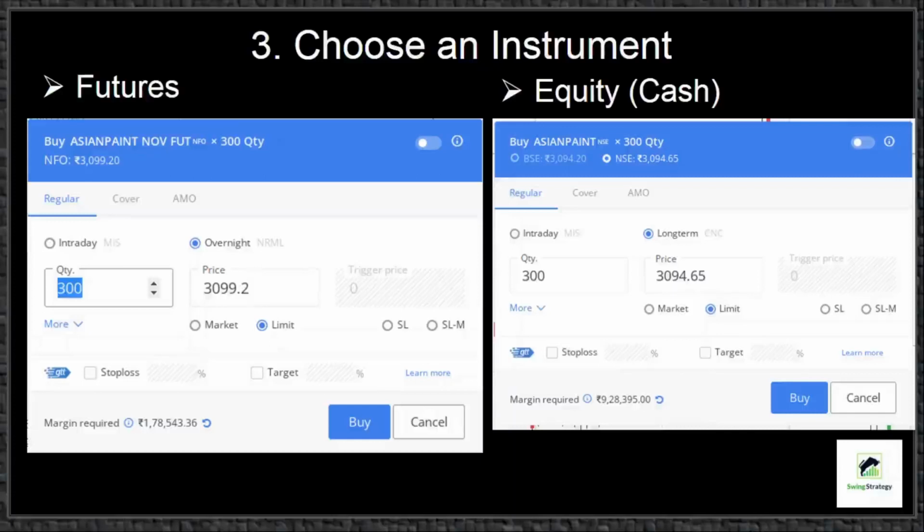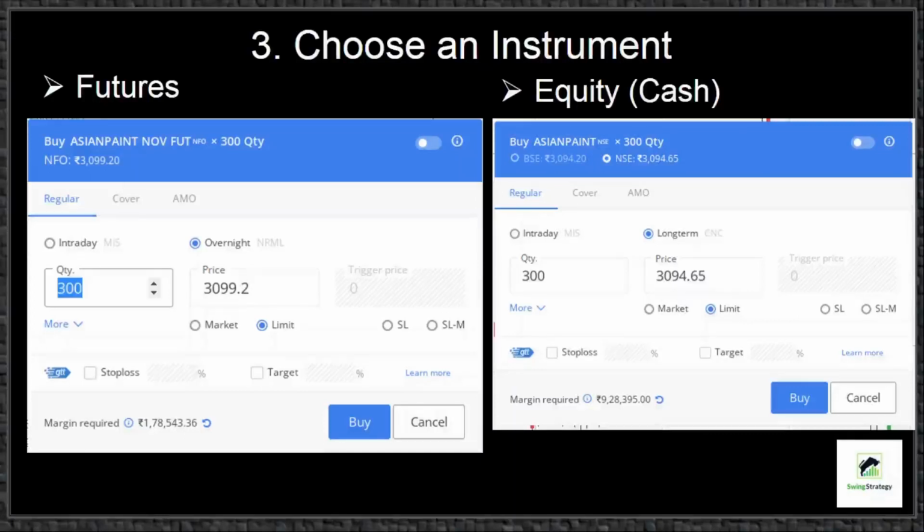To buy one lot, the margin requirement is only 1,78,543.36, which is very much less than the capital required to buy 300 shares of the stock in equity. That is 300 multiplied by 3094.65, which is equal to 9,28,395, the actual cost to buy in equity. When trading in futures, the brokers provide margin leverages, which reduce the capital requirements.